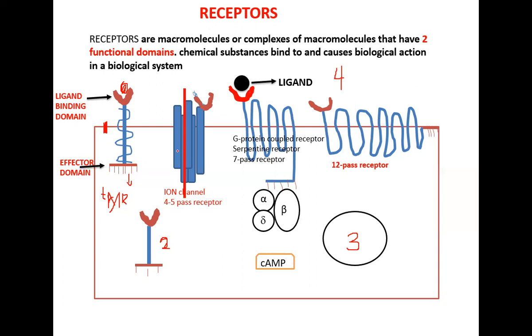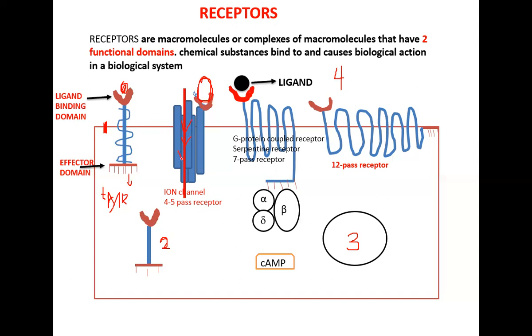The next type of receptor I talk about is ion channels. Ion channels are 4 to 5 pass receptors. This is an ion channel. It is a 4 to 5 pass receptor and found on the cell membrane, similar to the transmembrane receptor here. Now, this ion channel has a ligand binding domain, meaning a ligand should bind to this. So when a ligand binds to this ligand binding domain of the receptor, then the channel will open, and therefore ions will be entering.